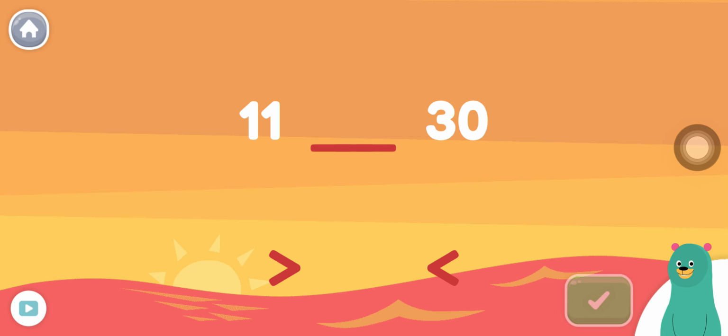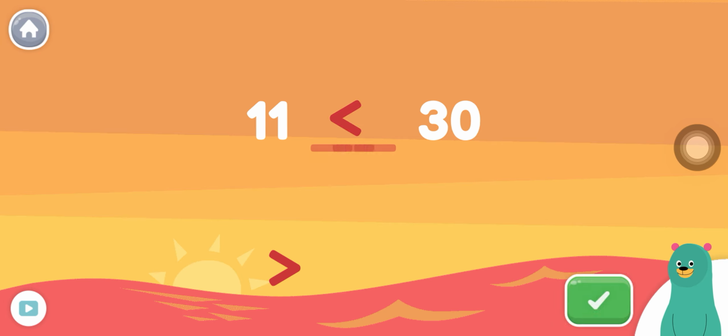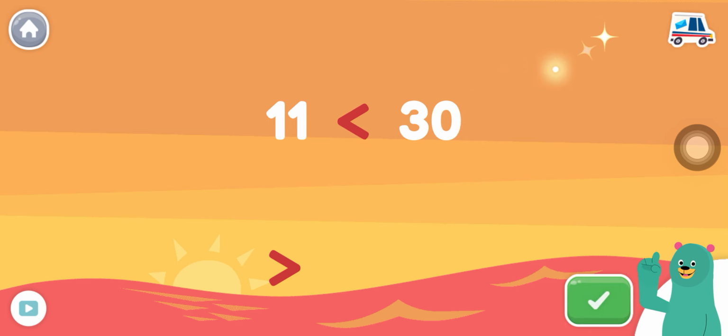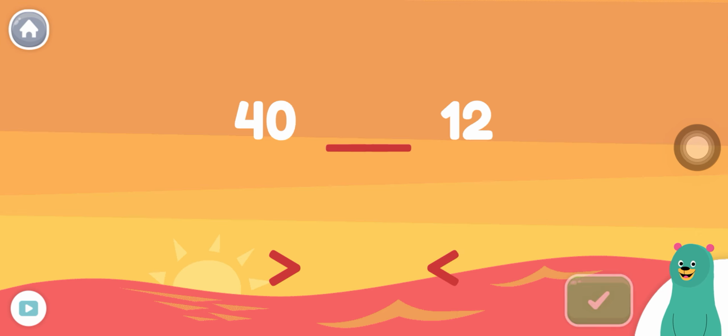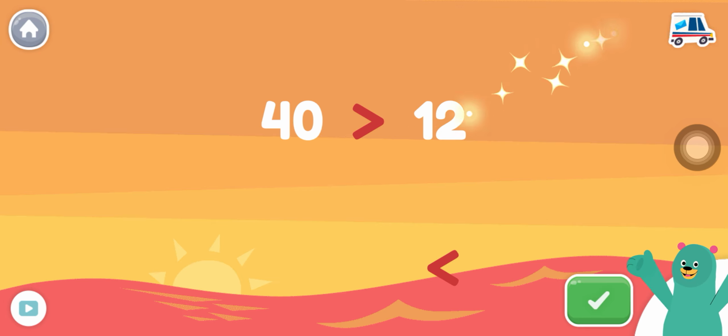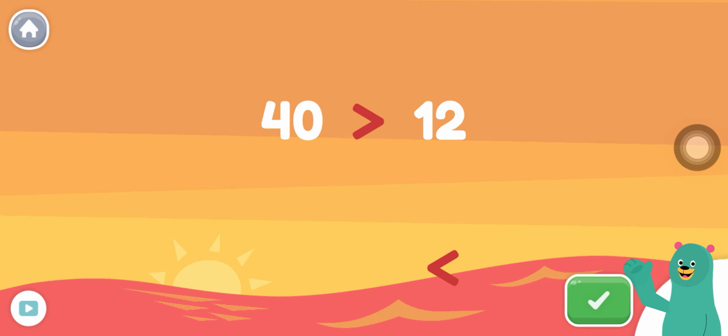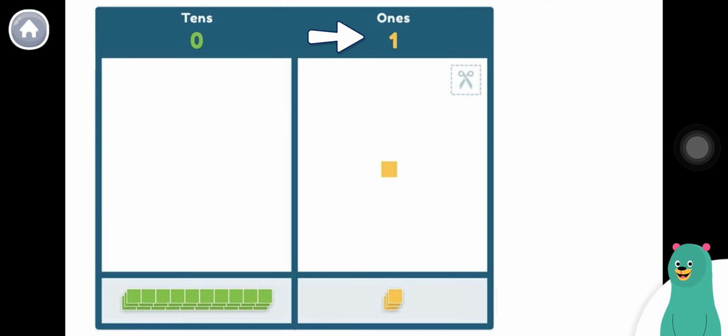Is 11 greater than or less than 30? Super duper! 11 is less than 30. Is 40 greater than or less than 12? Awesome! 40 is greater than 12. Numbers are so fun! Here is one block.